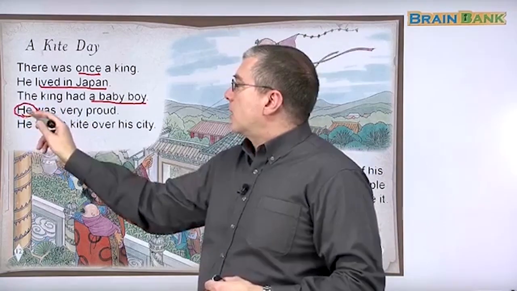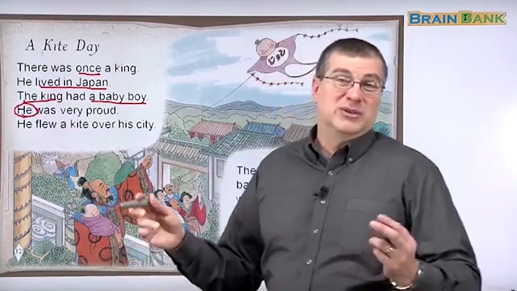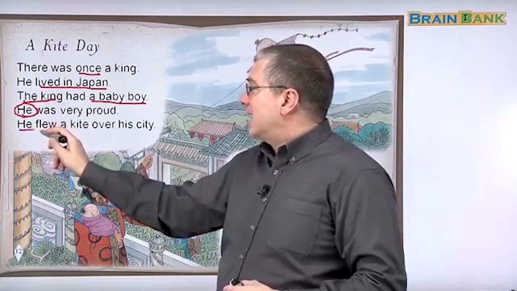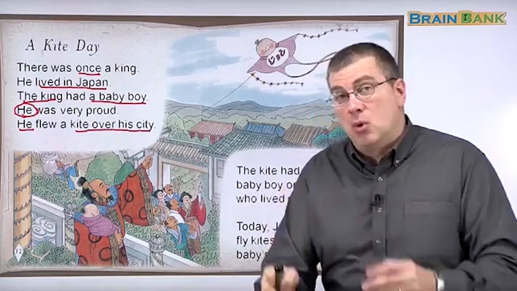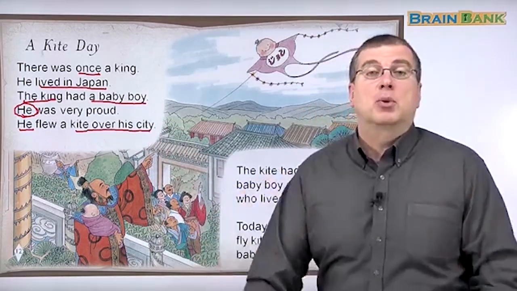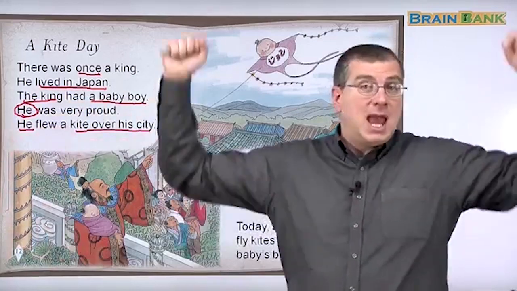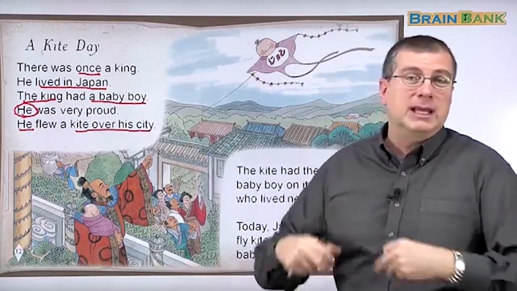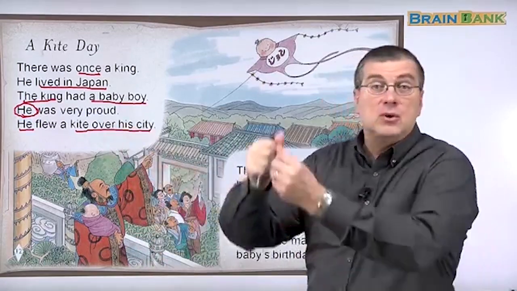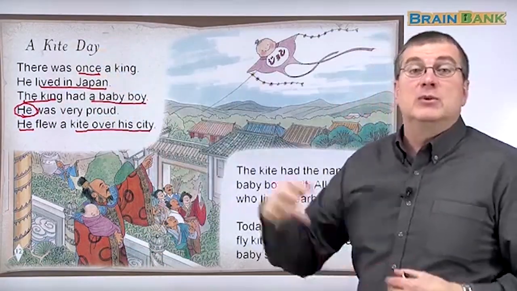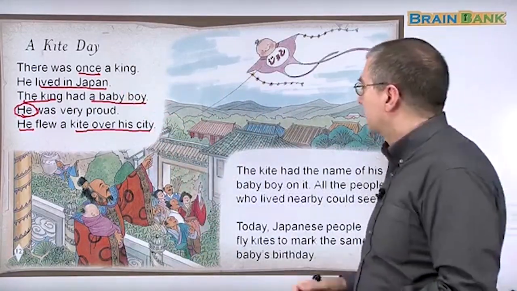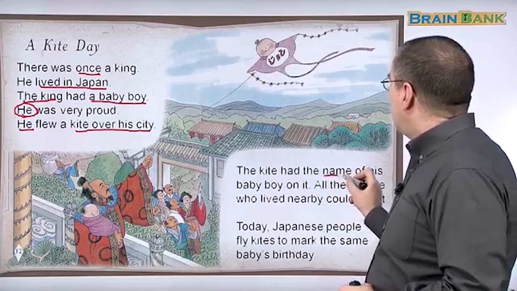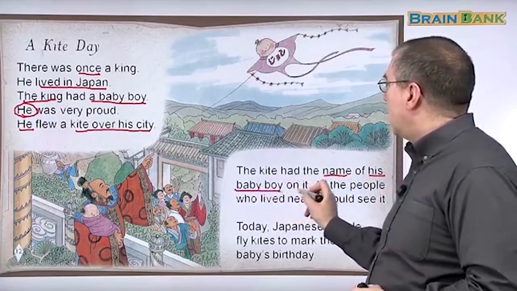He was very proud. The king, not the boy. The boy was still a baby. The king was very proud. The king, he flew a kite over his city. So the king had a baby boy. The king was very happy and very proud. He wanted to tell everybody, yay, I had a boy, right? It's your new prince. So he flew a kite over the city to announce, to tell everybody, I had a boy, yay. Okay? The kite had the name of his baby boy on it.